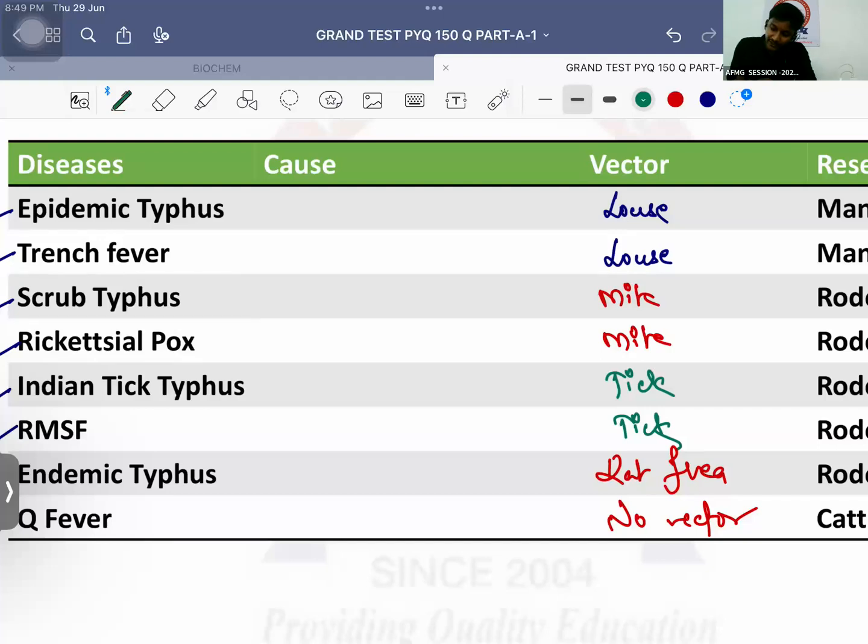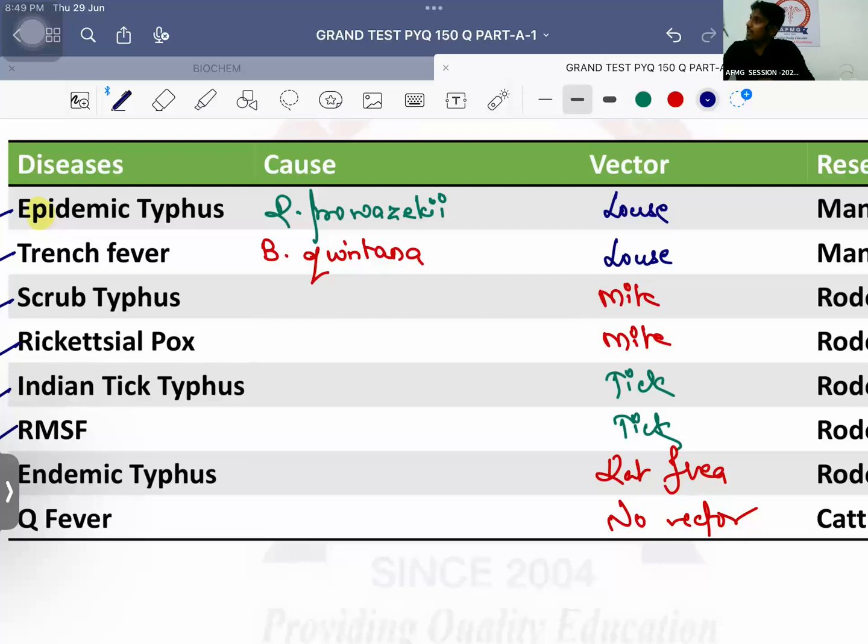Important is epidemic typhus. Epidemic में क्या आता है? So the causative agent is Rickettsia prowazekii. Please remember, trench fever, what is the cause? Trench fever is also known as Quintan fever, so the causative agent is Bartonella quintana. Bartonella henselae is the causative agent of cat scratch disease. दोनों recent question है. Quintan fever is not Q fever. Quintan fever is trench fever. ये बात याद रखनी है. तो इसलिए the causative agent is Bartonella quintana.